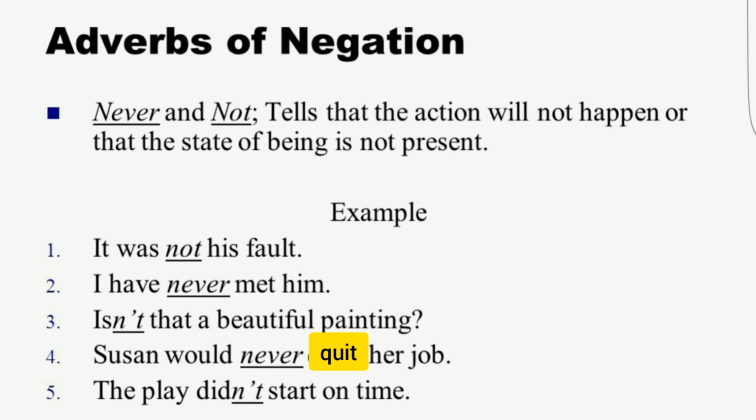Never and not tell that the action will not happen or that the state of being is not present. For example, it was not his fault. I have never met him. Isn't that a beautiful painting? Susan would never quit her job. The play didn't start on time. As we can see here, adverbs of negation are leaning toward the negative side as they are saying no.